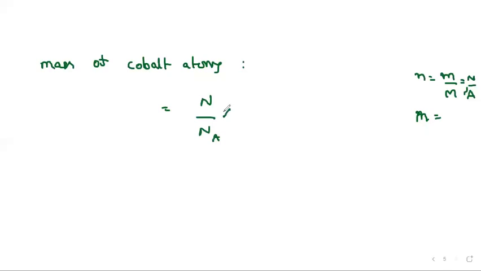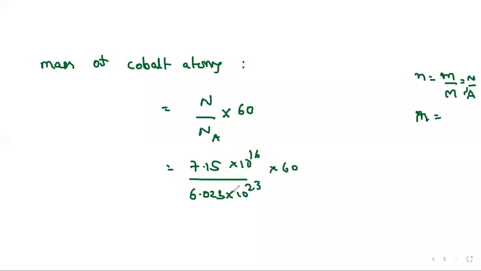So for each one, the atomic mass is equal to 60. By substituting here, 7.15 into 10 power 16 is the N we got. And Avogadro number, we know that is 6.023 into 10 power 23, into mass number, which will be 60. By solving this, you will get the answer. Just I will calculate here.